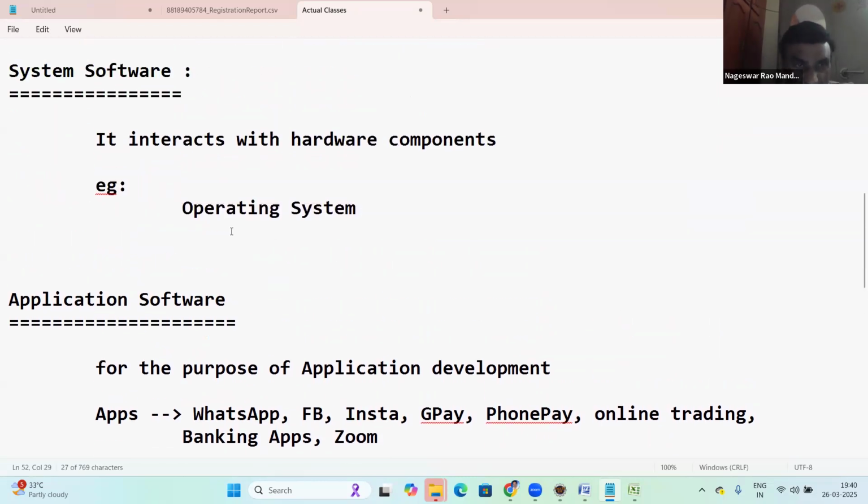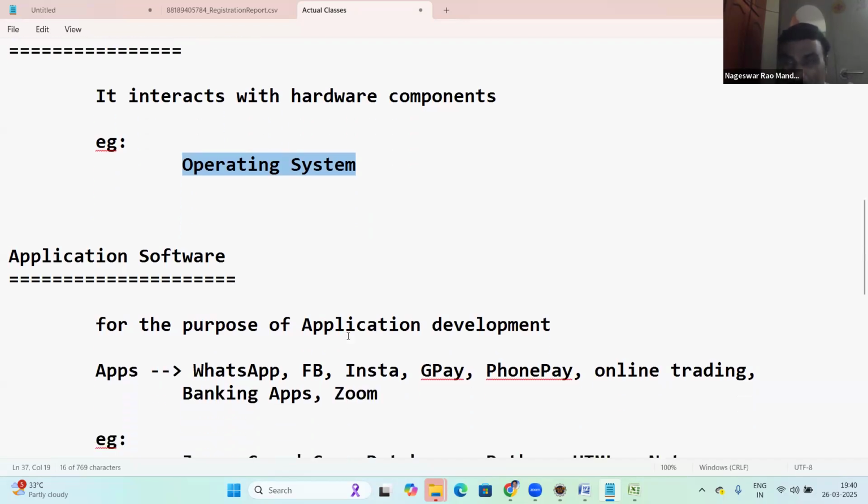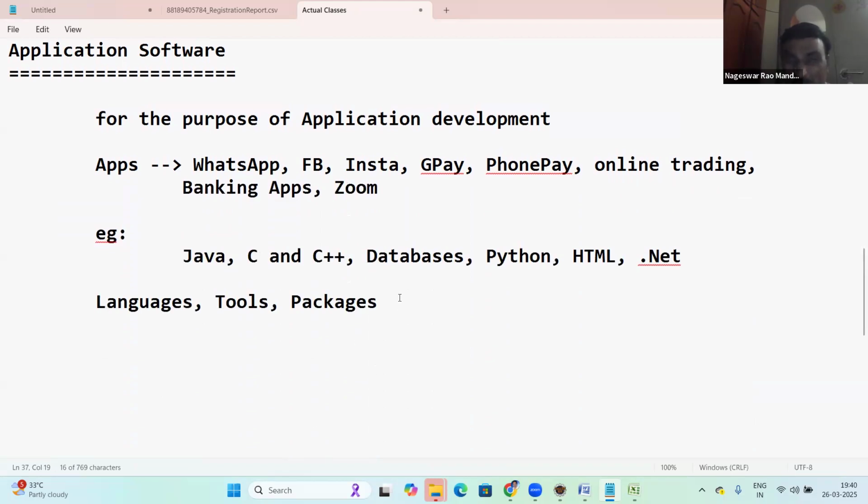See, software which is interacting with hardware is system software. Only the OS can interact with the hardware. So OS is system software. Except OS, the remaining are application softwares. We are using more than 100 technologies, hundreds of technologies in the software industry. So which is exactly application software?